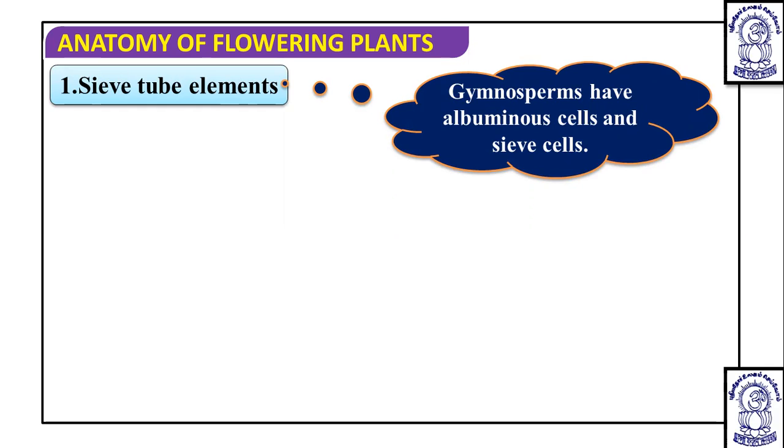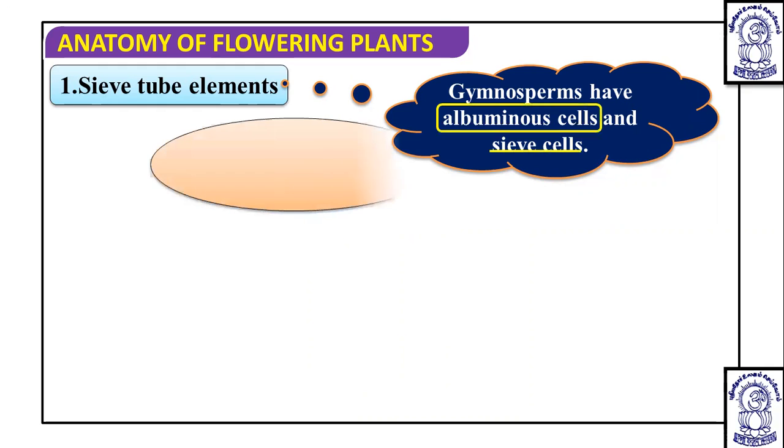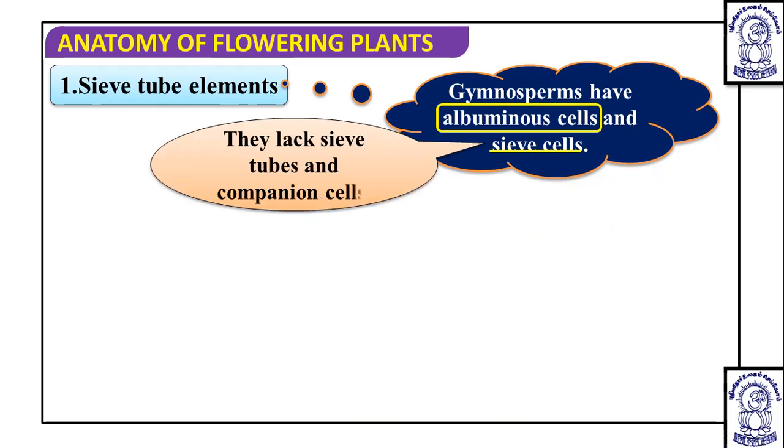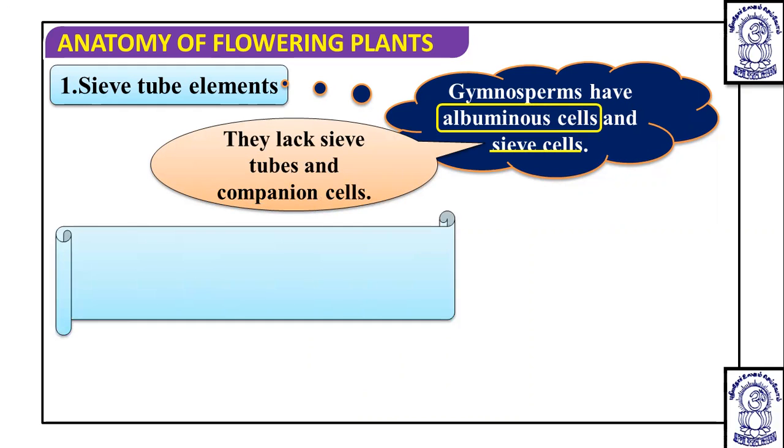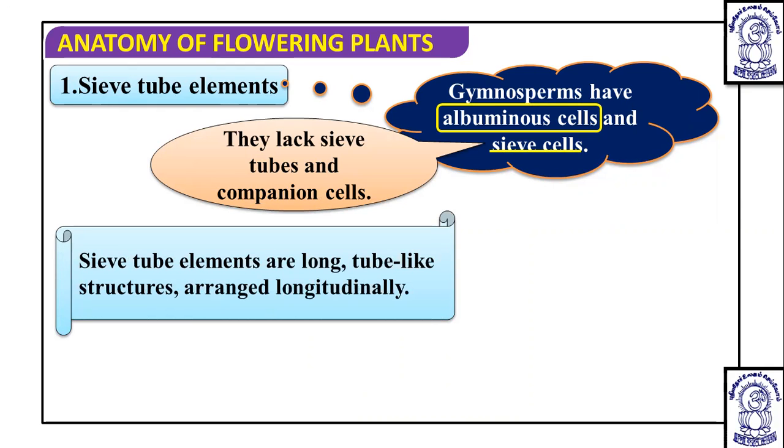But in angiosperm, you will see the presence of sieve tubes. In the same way, albuminous cells are present in the gymnosperm, but in angiosperm you will see the presence of companion cells, which we will discuss later on. So gymnosperms lack sieve tubes and companion cells, but albuminous cells and sieve cells are present.